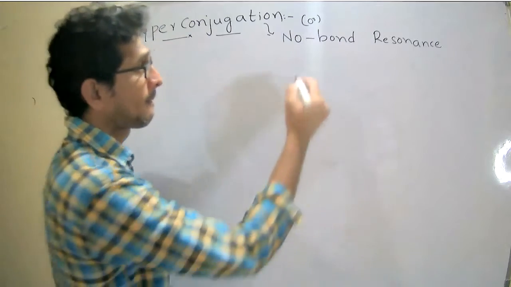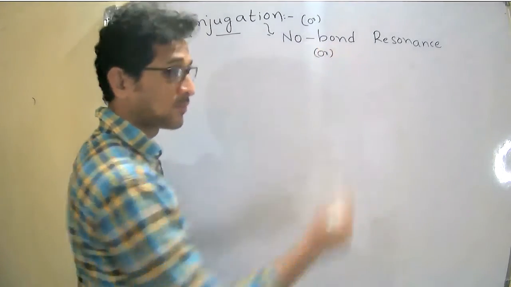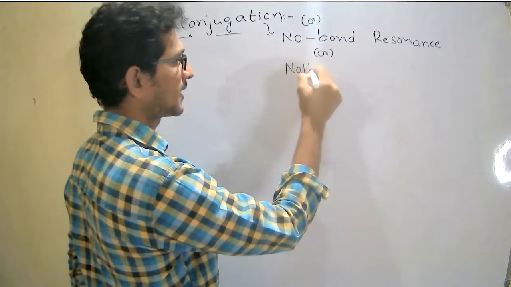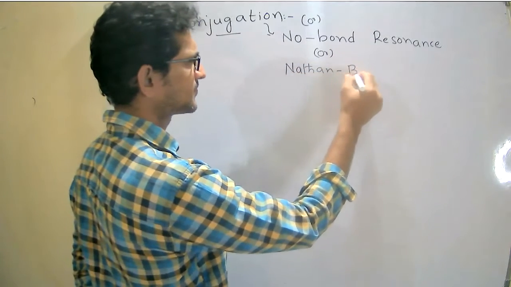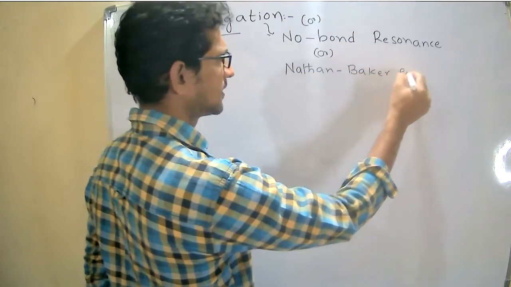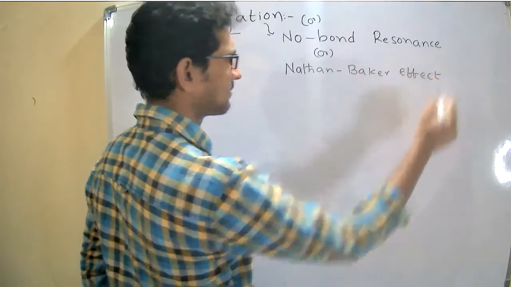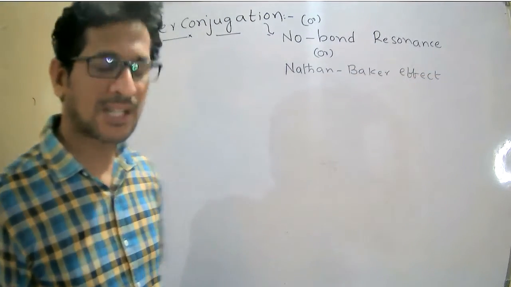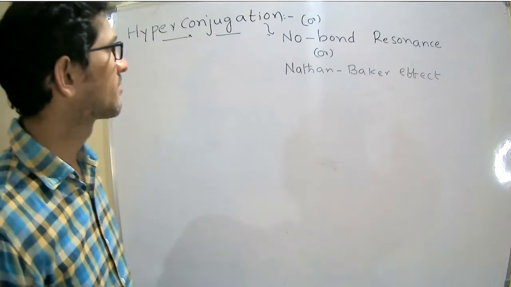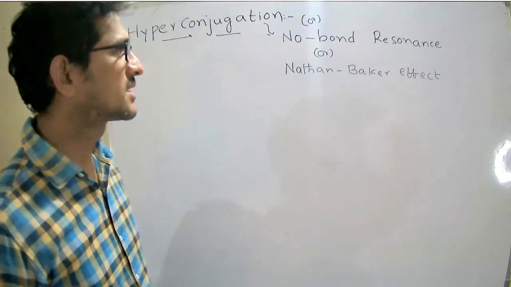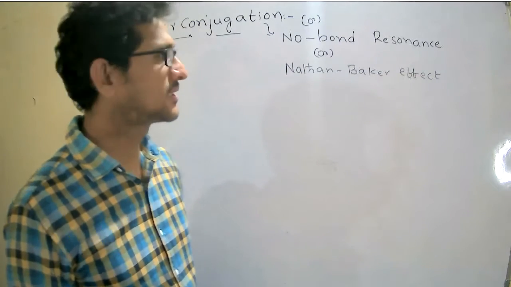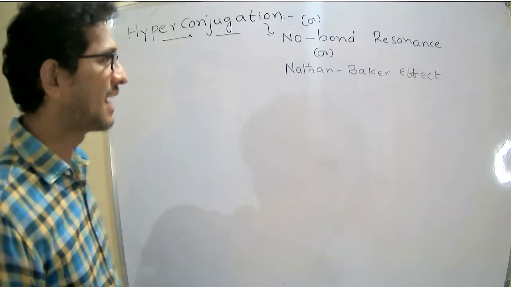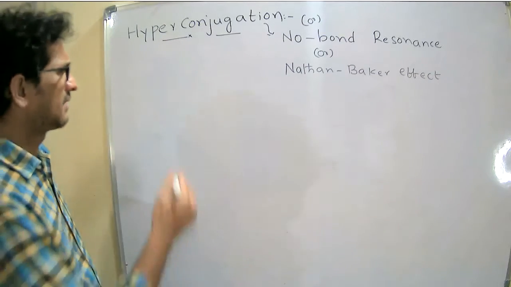And one more name is there, the Nathan-Baker effect. So hyperconjugation is also called no bond resonance, Nathan-Baker effect. These are the two scientists who invented the hyperconjugation effect.